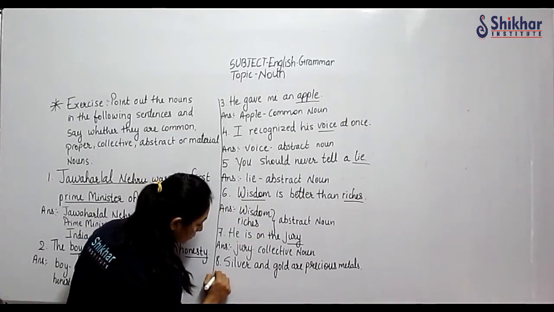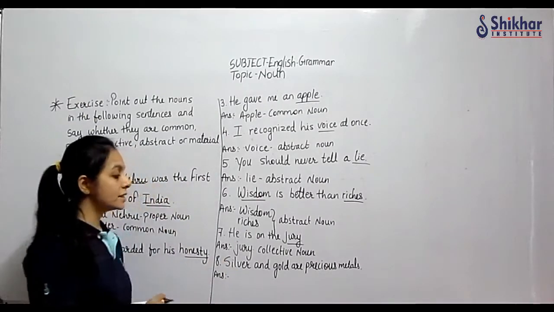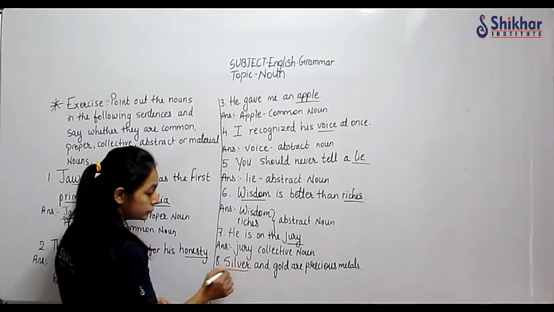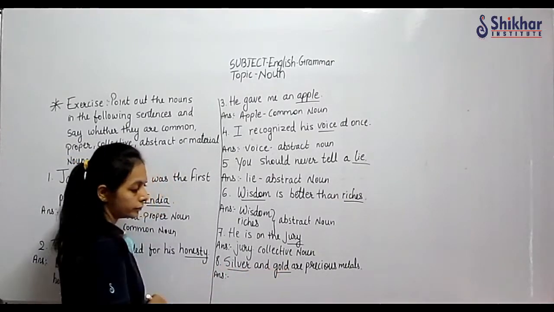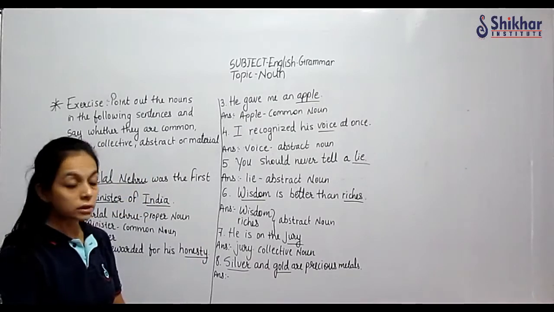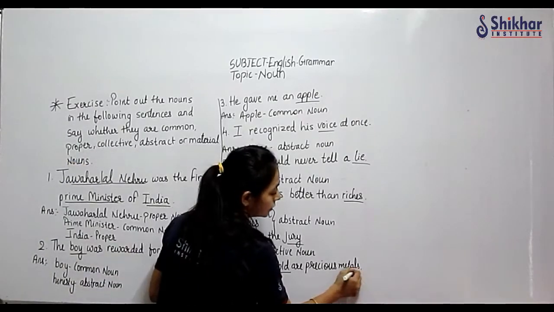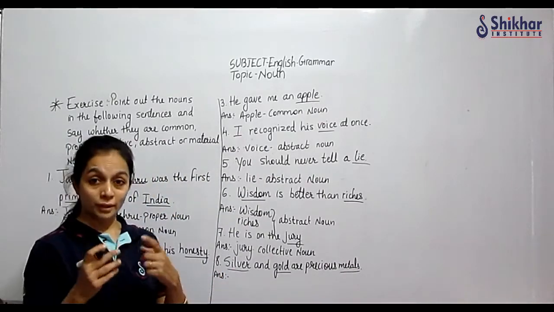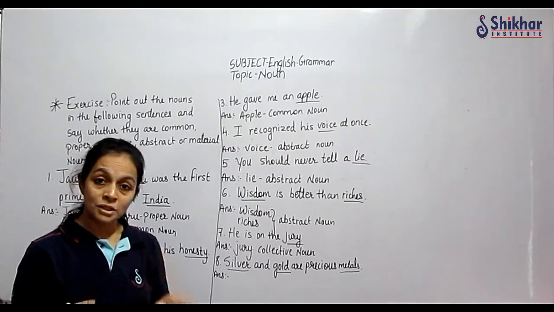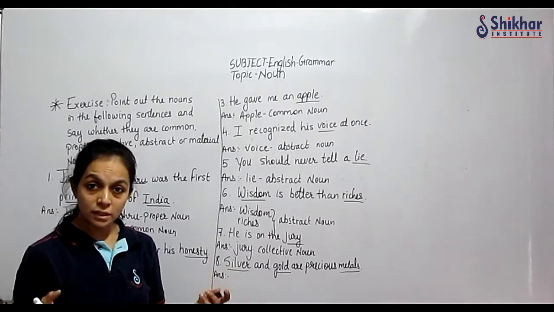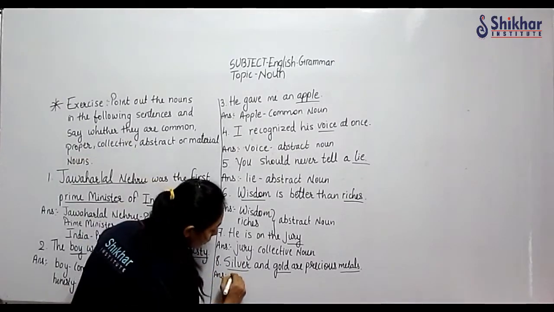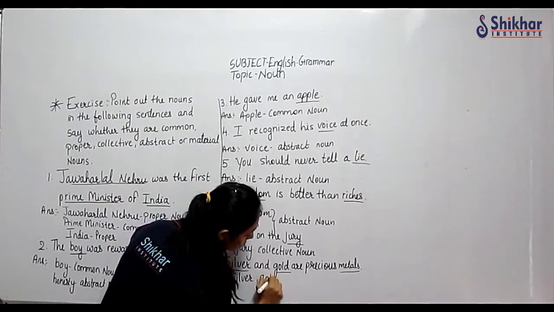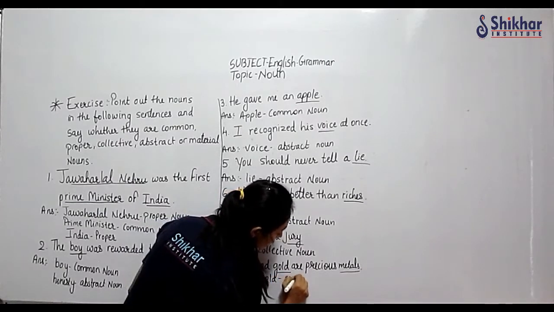So here, the answer. First of all, let us see how many nouns we have. Silver, gold, precious, precious is not a noun, metals is. So here silver and gold are talking about a particular thing. They are material nouns, we can say. They are talking about some material, silver and gold.